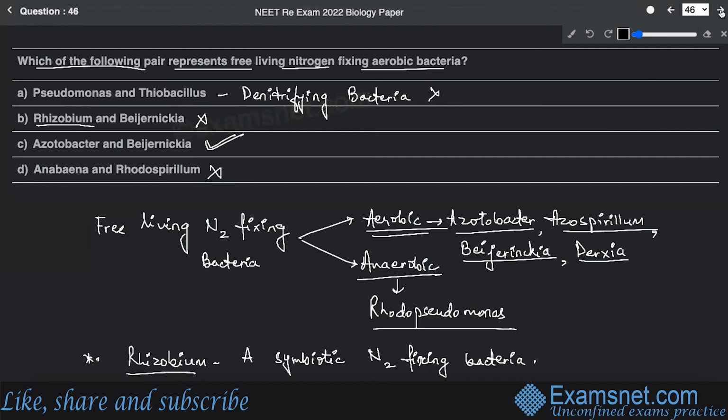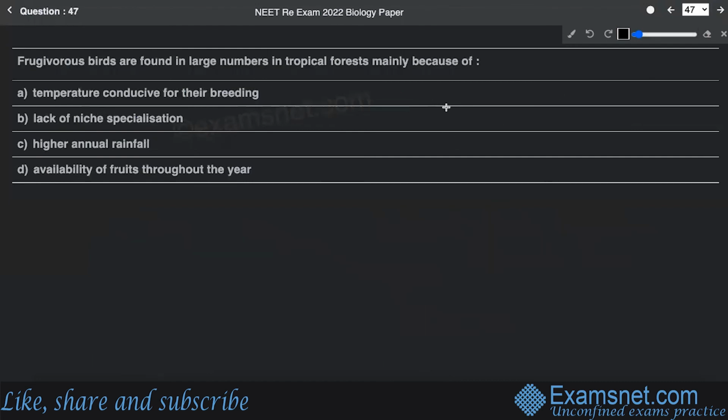All right. Now, the next is question number 47. Question number 47 says that the frugivorous birds are found in large numbers in the tropical forest, mainly because of, all right, so it is temperature conducive for their breeding, lack of niche specialization, higher rainfall, availability of fruits throughout the year.